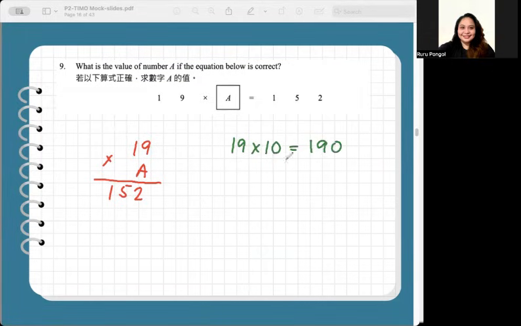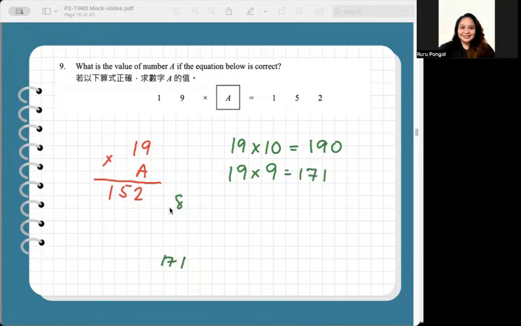So we adjust. That's way too much compared to the original 152. Let's try 19 times 9. 19 times 9, let's multiply. 9 times 9 is 81. 9 times 1, 9 plus 8, 17. So, still greater than 152.